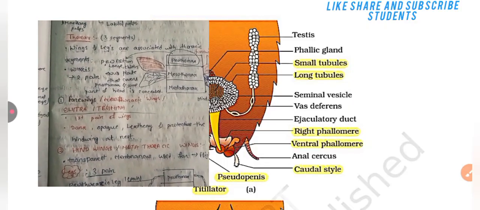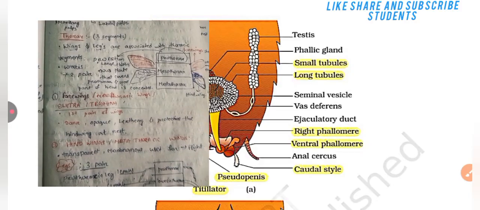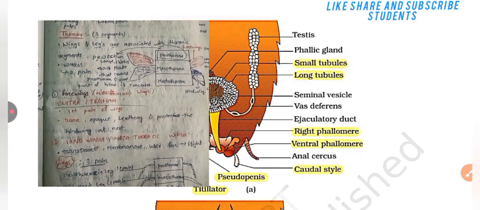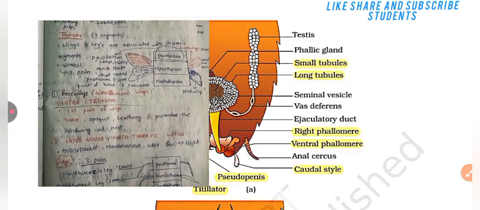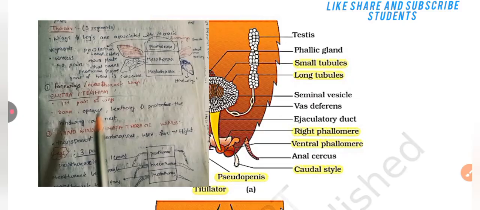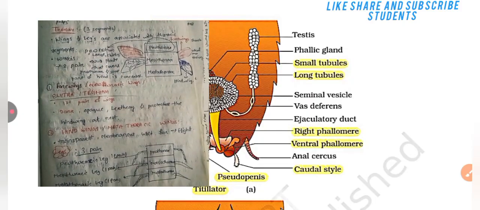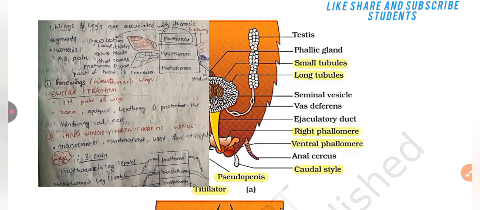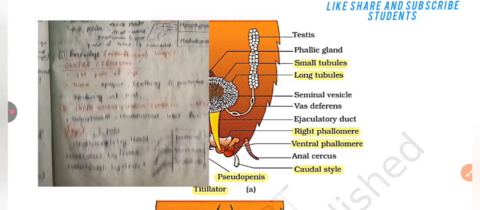Then thorax is usually 3 segments. Wings and legs are associated with the thoracic segments. Wings are two pairs. Here are the prothorax, mesothorax, and metathorax. In prothorax, the pronotum is present. Pronotum is a large chitinous plate that covers the prothorax, and some part of the head is concealed.